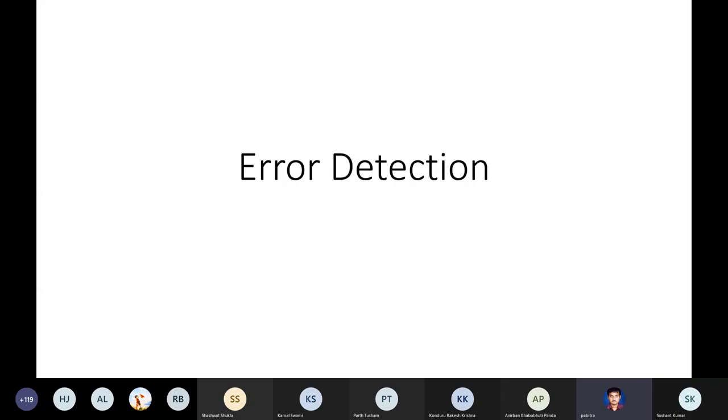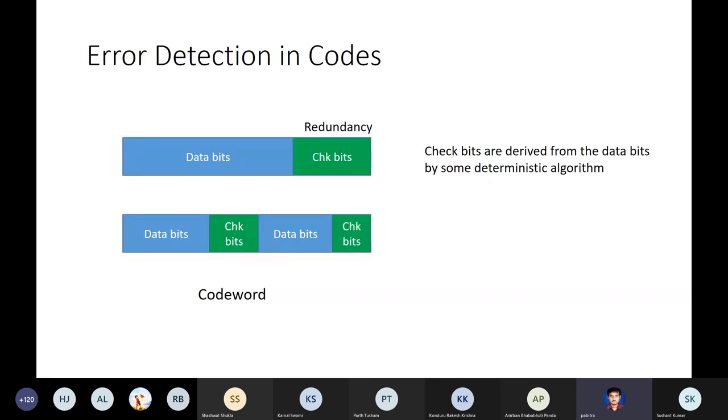Error correction is: first we detect whether there is an error or not. Then we also find out in which bit position there is an error, not just that there is an error in the overall string. And if we know in which particular bit position there is an error, we'll just flip that bit, because an error means 0 can be 1 or 1 can be 0. We can just flip that bit and correct the error. So that is known as error correction. Let us start with error detection.